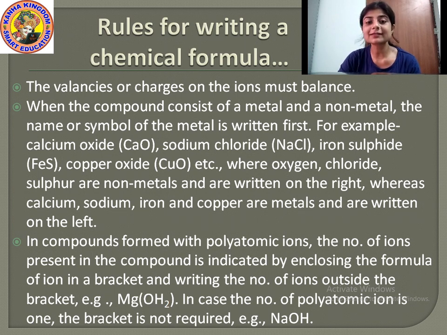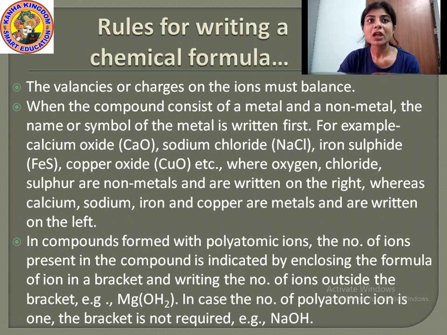O. Okay, this is how you can write the name of a compound as a chemical formula, where oxygen, chlorine and sulfur are all non-metals and are written on the right, whereas calcium, sodium, iron and copper are metals and are written on the left. Yes or no? Since calcium, sodium, iron and copper are metals, that is why they are written first on the left hand side, and since oxygen, chlorine and sulfur are all non-metals, that is why they are written on the right hand side.